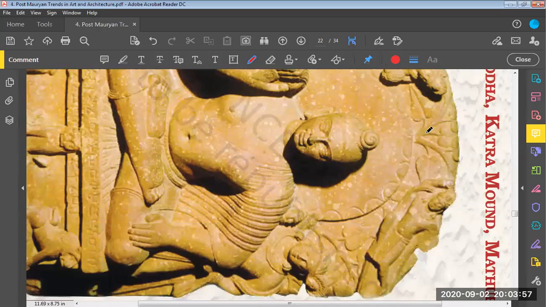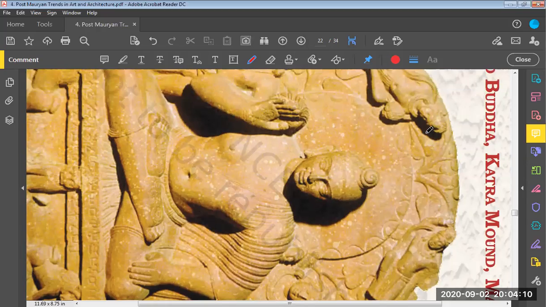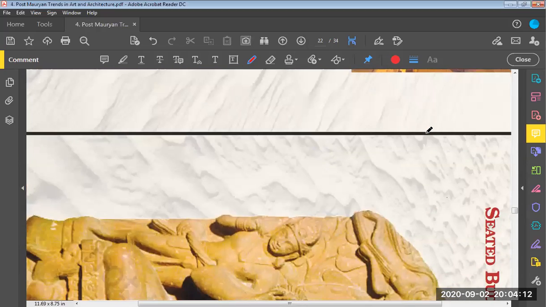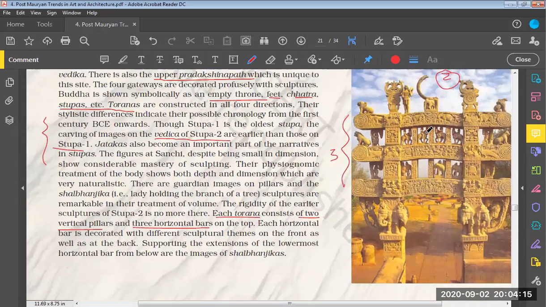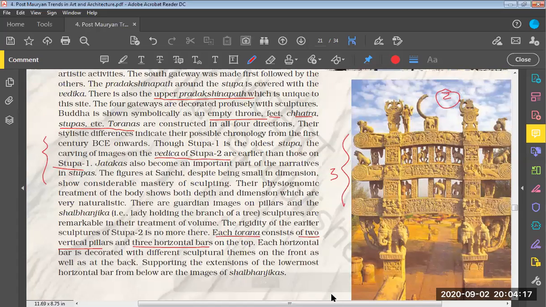So please take it a bit down. What should I do? The screen is tilted, and I'm not seeing the Sanchi stupa. I have a Buddha's image on my screen. Yeah, just a minute.